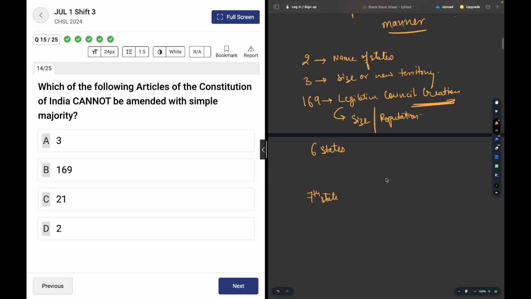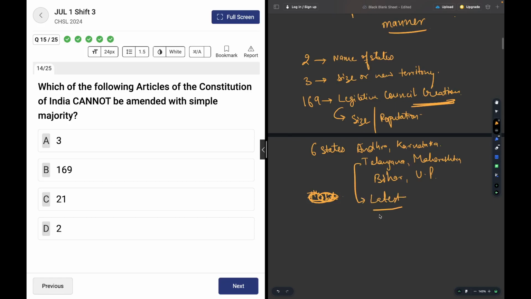So the 6 states are Andhra, Karnataka, Telangana, Maharashtra. See, there's no seventh state. I'll tell you why. Andhra, Karnataka, Telangana, Maharashtra, Bihar, and Uttar Pradesh.